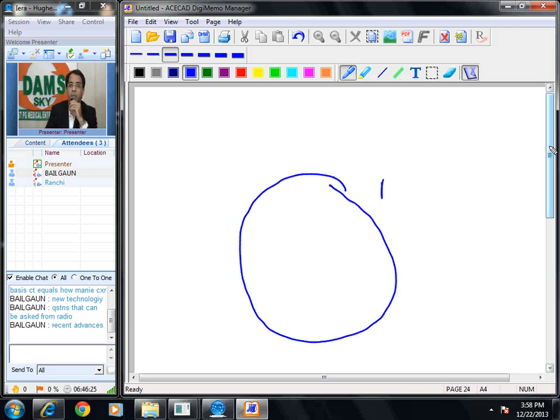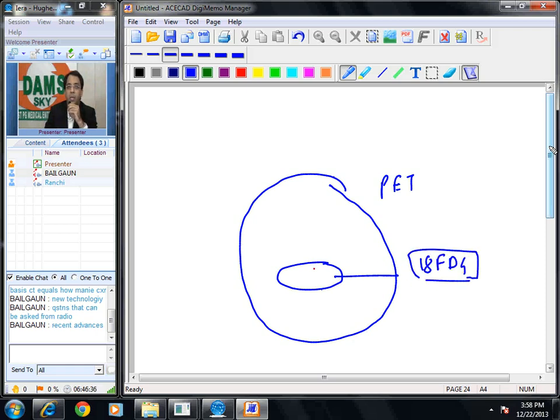This is the PET scan machine. This is the patient lying down in the machine, and I have injected him 18 FDG. 18 FDG will emit what? It will emit positron. That is why it is called as PET scan. It will emit positron. Now what will happen?